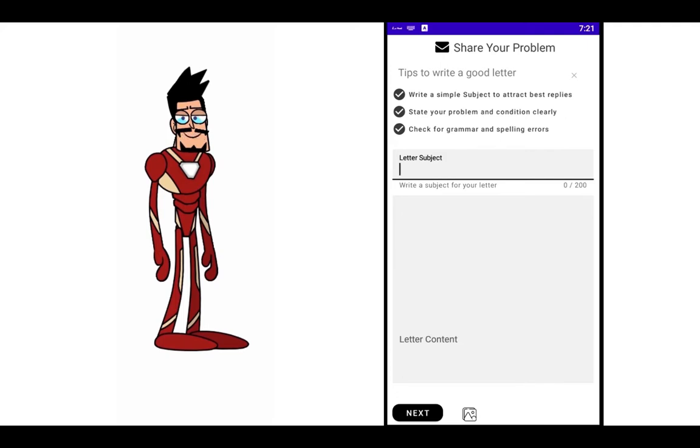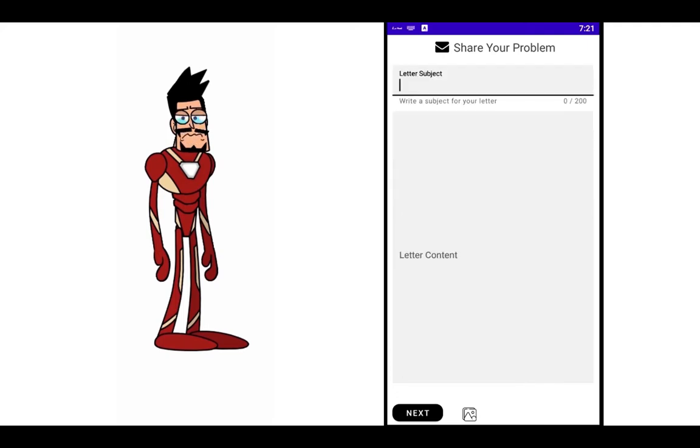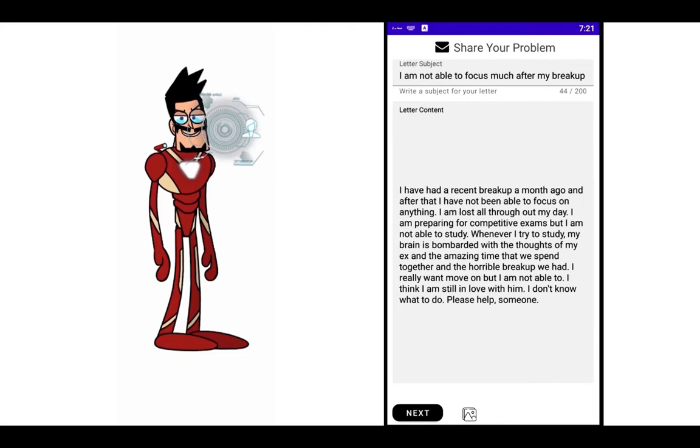Now one of my friends is going through a rough breakup, and she's not able to focus. So I'm sharing her problem in this app, and if it receives some good response, then I'm going to share the replies with her. Also, there's an option to add images to the problem, but I'm not using this as of now. So we have already written down the problem, and let's move ahead.